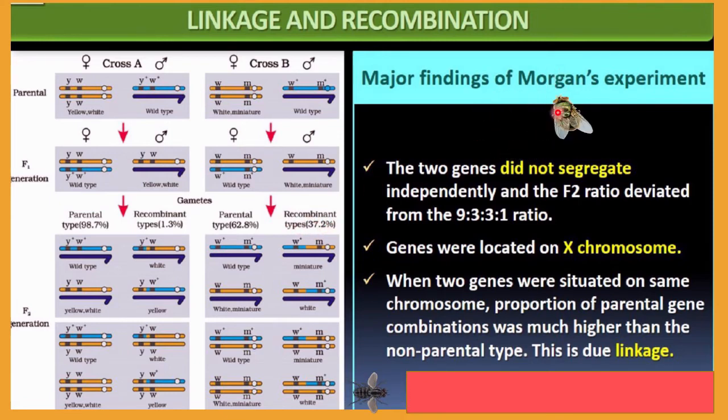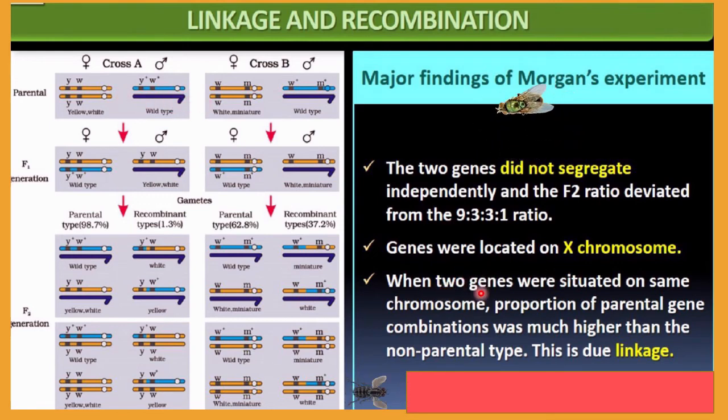Now let me discuss the major findings of Morgan's experiment. Here you can see the two genes did not segregate independently, and the F2 ratio deviated from the 9:3:3:1 ratio, as I told you. This ratio you observed in Mendel's experiment, but here the cases are different. Here crossing over happened. As a result, the ratio deviated from Mendel's. Genes were located on the X chromosome only, as I told you. On the Y chromosome there is an absence of any type of genes.